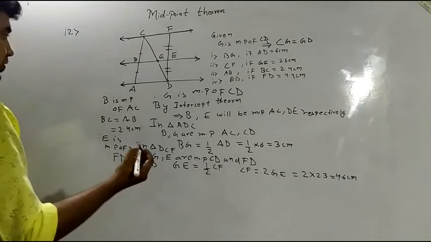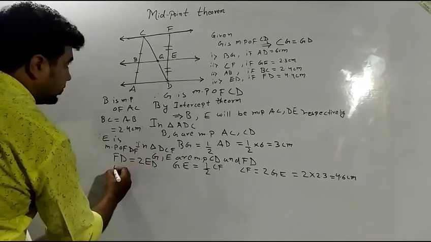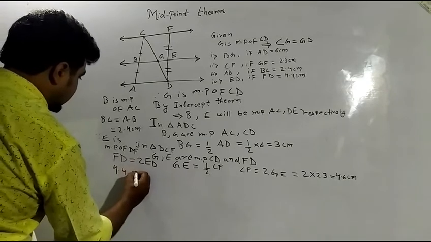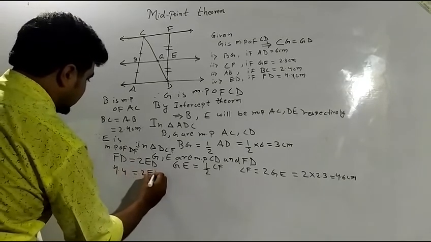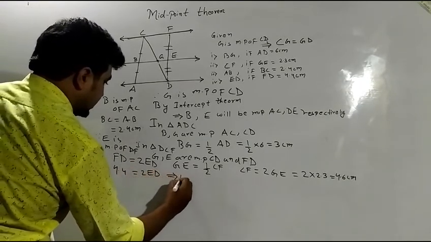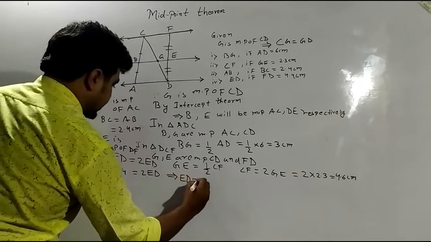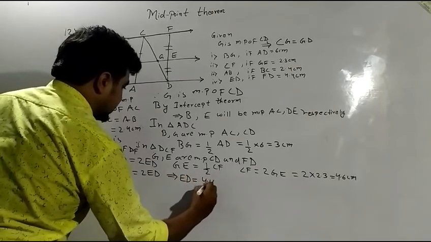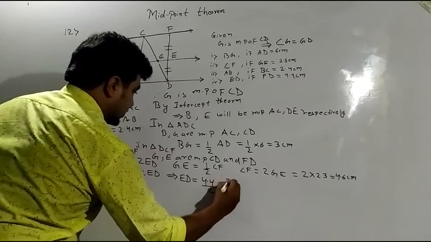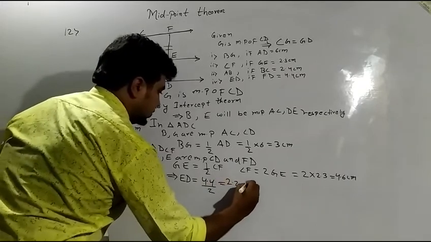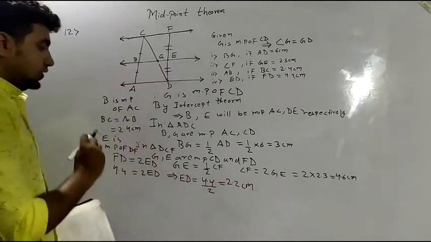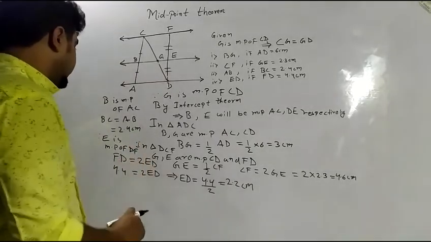We have to find the value of ED. This is 4.4, which is twice of ED. So ED is equal to 4.4 divided by 2, which comes out to be 2.2 centimeter. So this is question number 12.